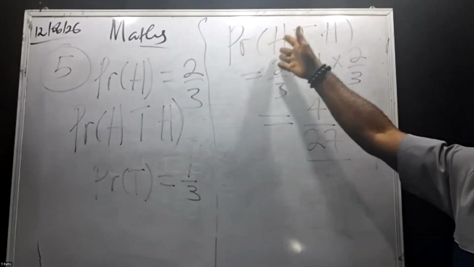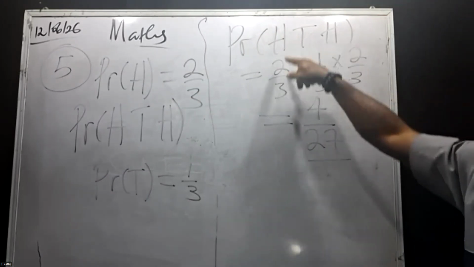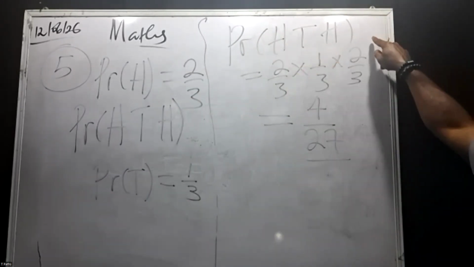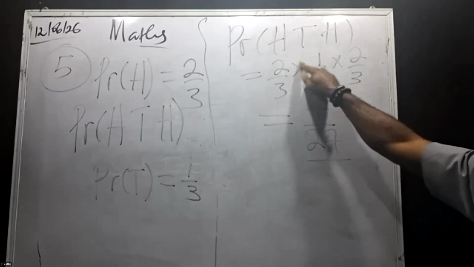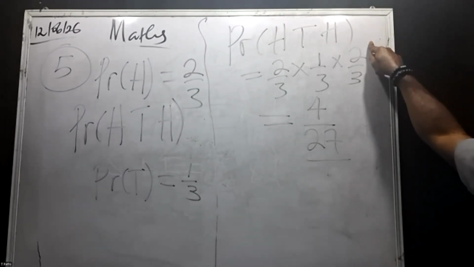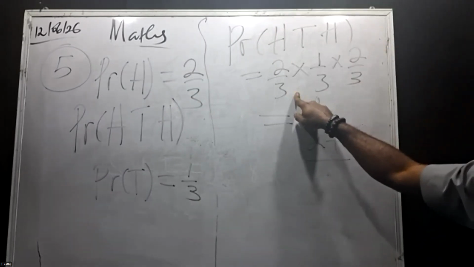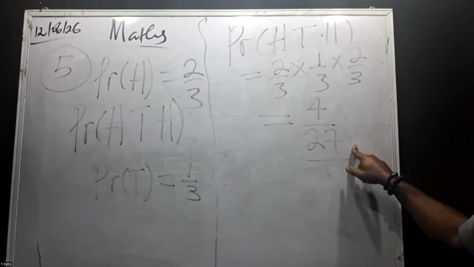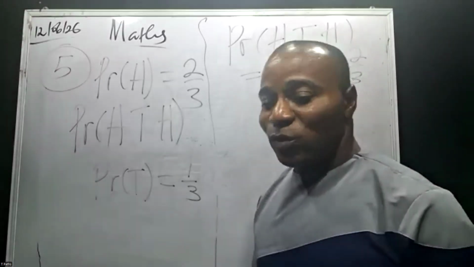Probability of head, tail, and head showing up. That will be head showing up is 2/3, times tail, 1/3, times head again, 2/3. Multiplying the numerator, 2 times 1 is 2, times 2 is 4. Multiplying the denominator, 3 times 3 is 9, 9 times 3 is 27. So the answer is 4/27.